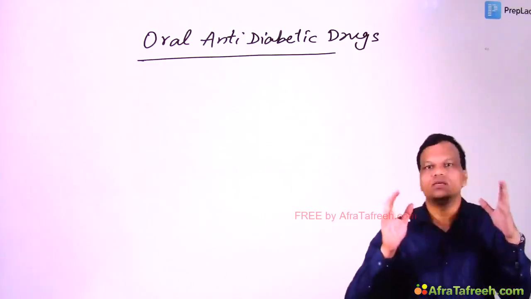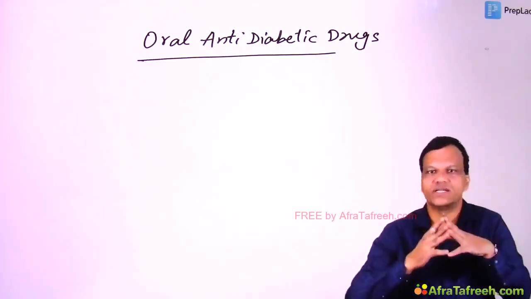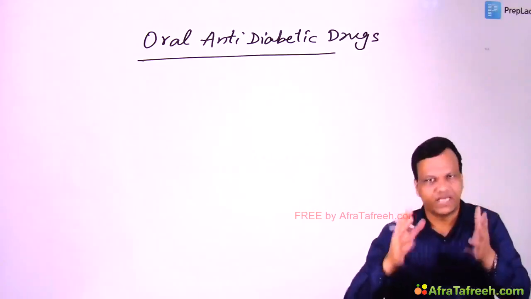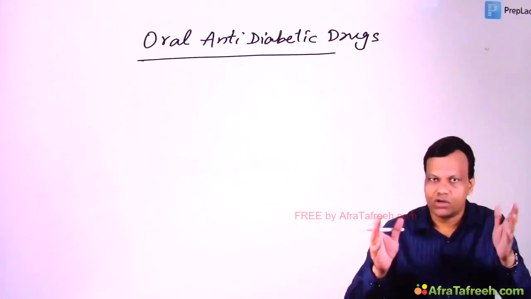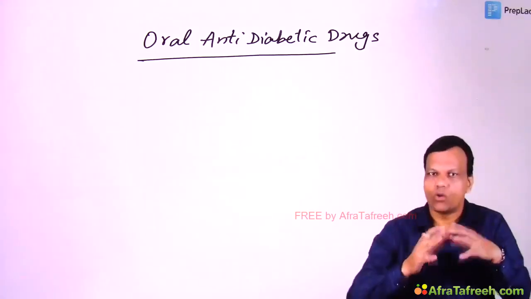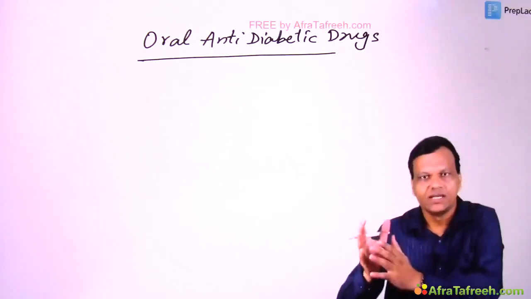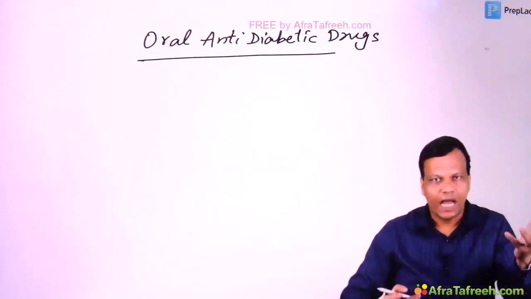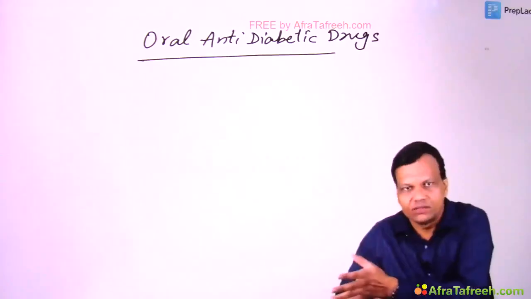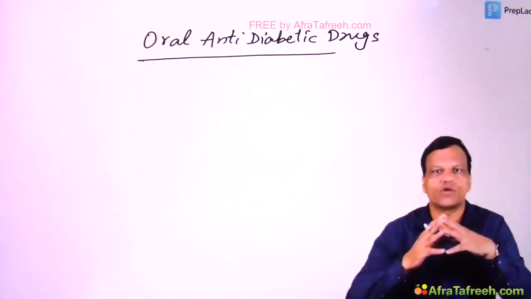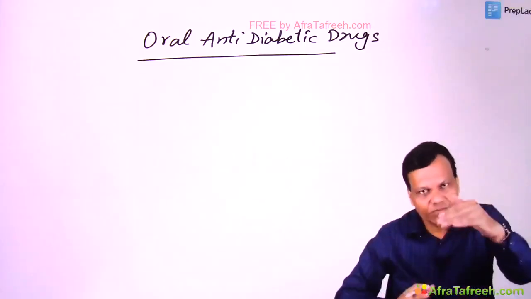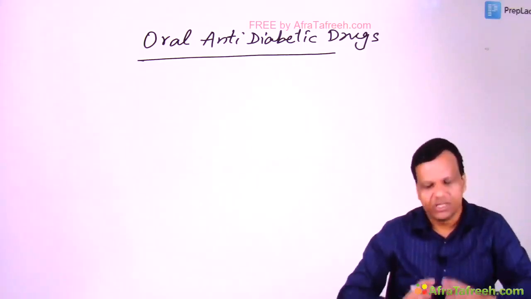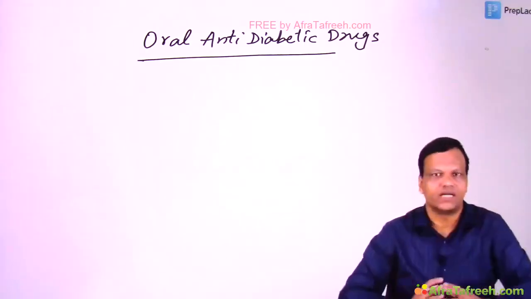This topic, in many books, is written as oral hypoglycemic agents, but we like to avoid that term because from the name it looks like we will give the drug orally and we want to produce hypoglycemia. Obviously not. We do not want to produce hypoglycemia. We want to normalize the blood sugar. We do not want to decrease it beyond normal. Clear? So the right word is oral anti-diabetic drugs.